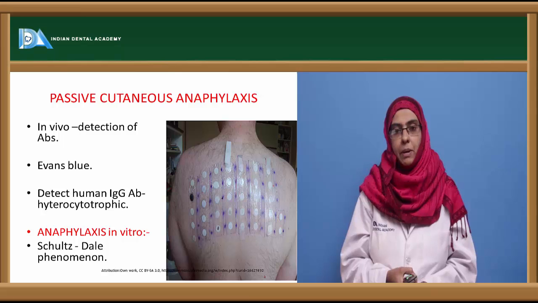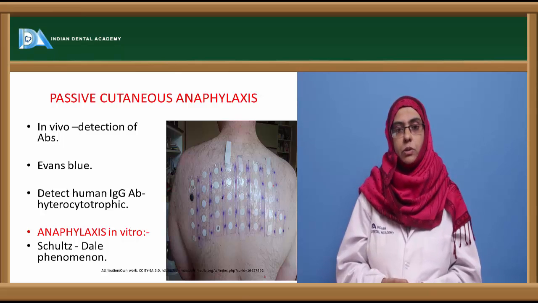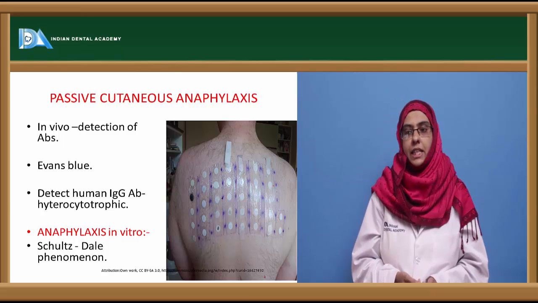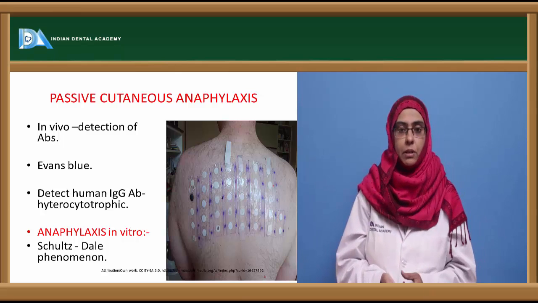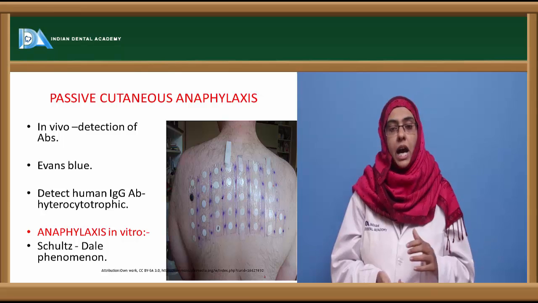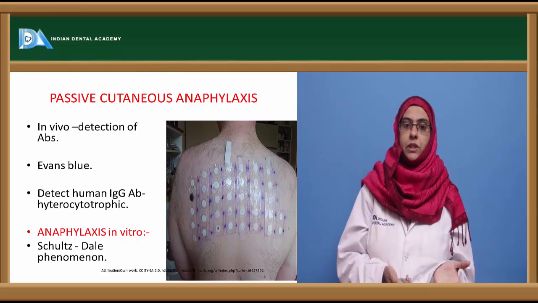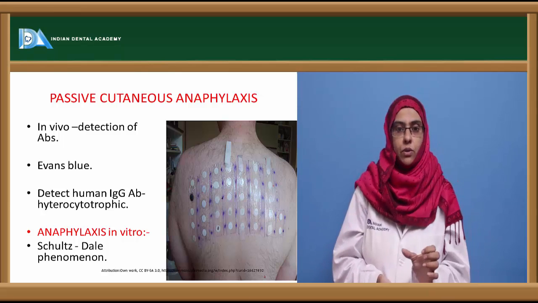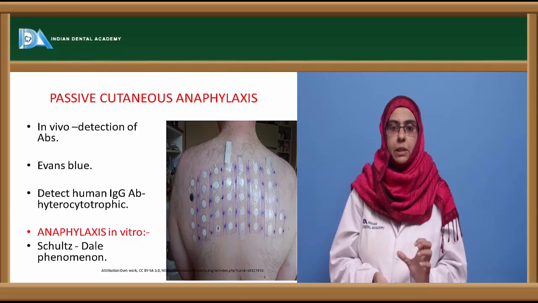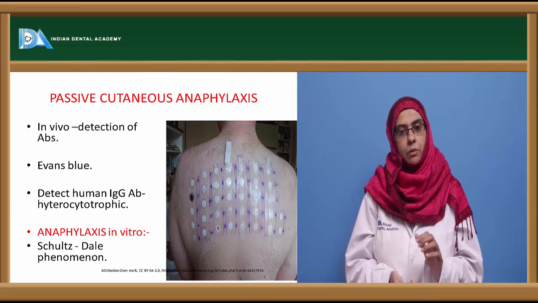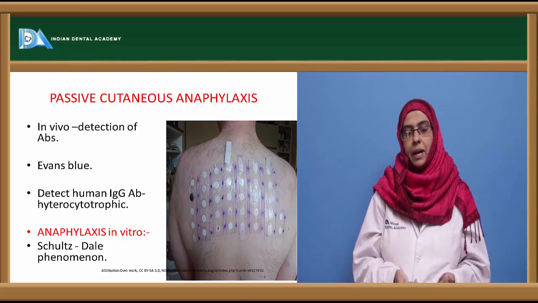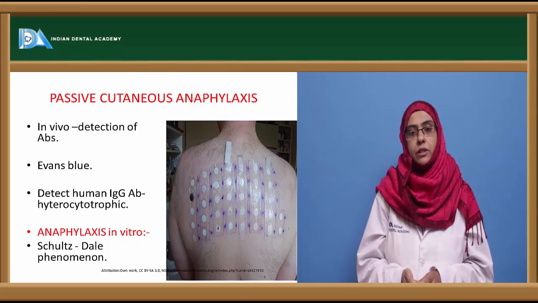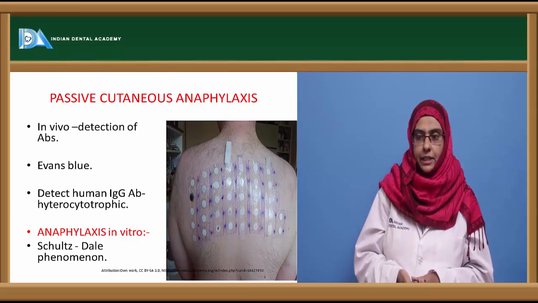So this passive cutaneous anaphylaxis is mostly used to detect human IgG antibodies which are heterocytotrophic. Heterocytotrophics are nothing but the antibodies that can bind to the cells of other species also. IgE is homocytotrophic, that binds to the cells of similar species, but the IgG antibody can also go and bind to the cells of other species. So the passive cutaneous anaphylaxis is mostly used to detect the IgG antibodies.